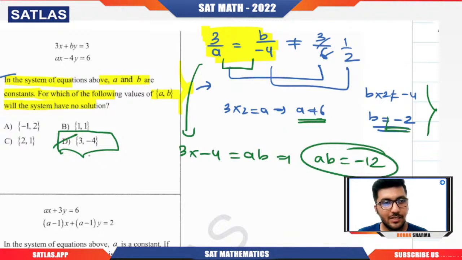So that is the reason we ask, for which of the following values will the system have no solution? If a becomes 3 and b becomes minus 4, for sure we will get this, and that is the reason this will be the answer. Got it? Okay.